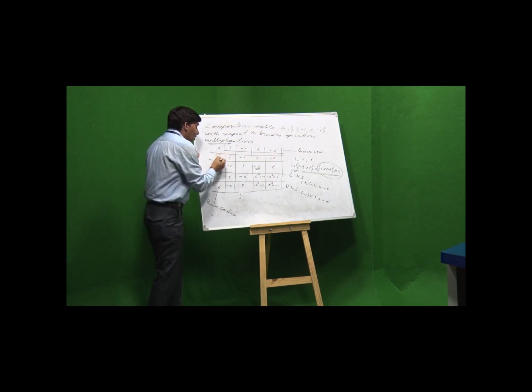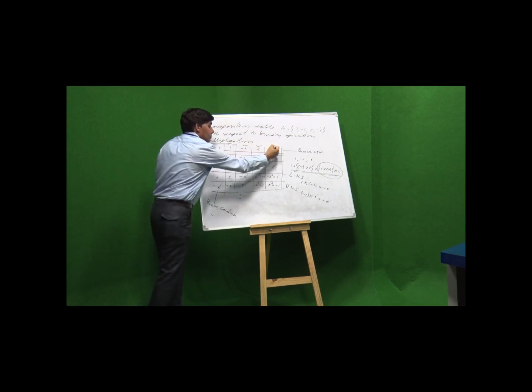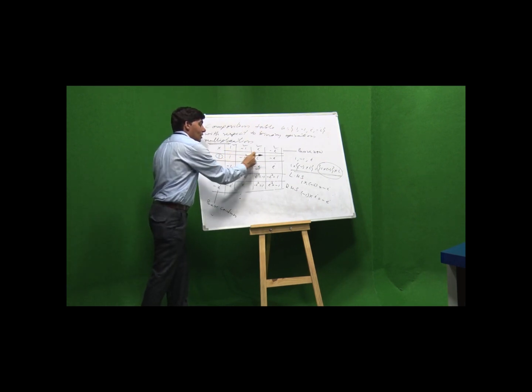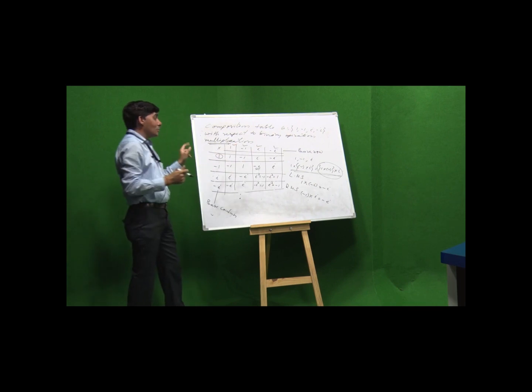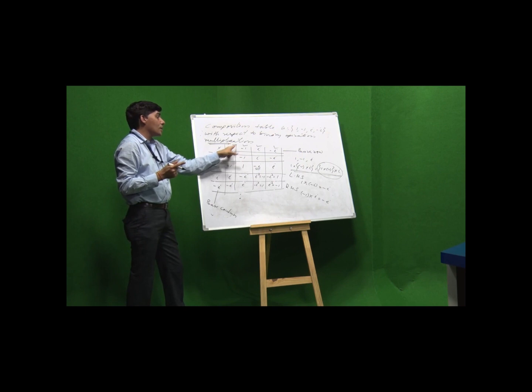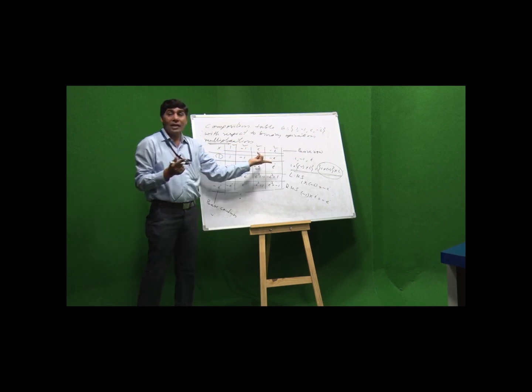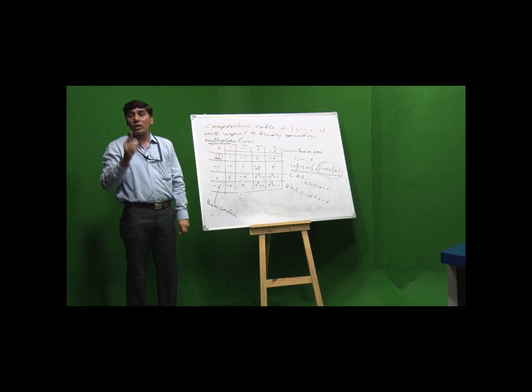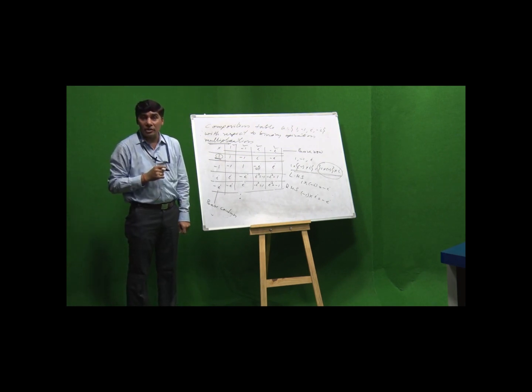We operate 1 on these elements, the resulting row is 1, minus 1, iota and minus iota. That means this element 1 does not affect 1, minus 1, iota and minus iota. That means this element 1 is known as identity element.